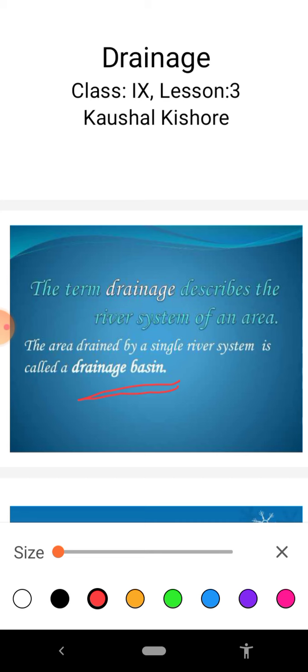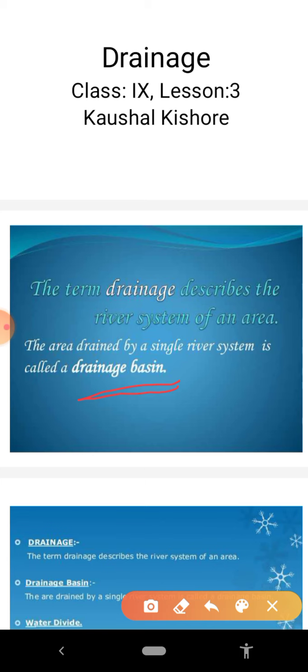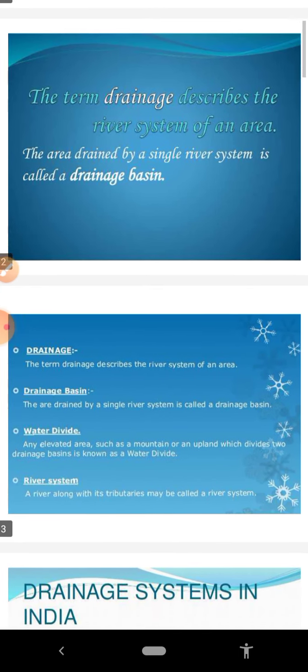And what is a single river system? That is formed by the main river and its tributaries. And with regard to the tributaries, these are the small rivers which are joining the main river.